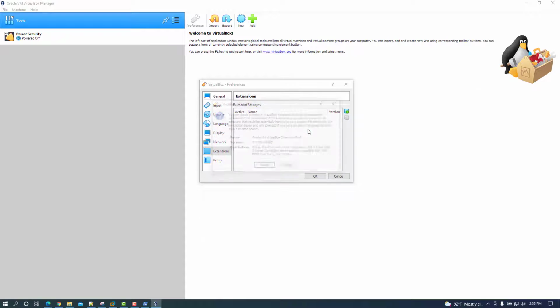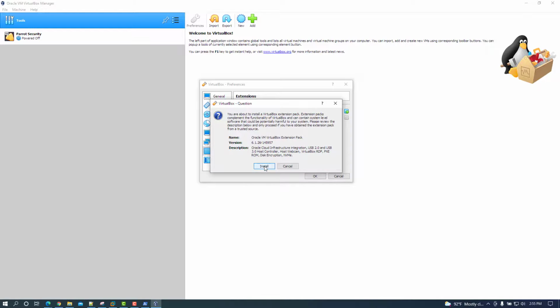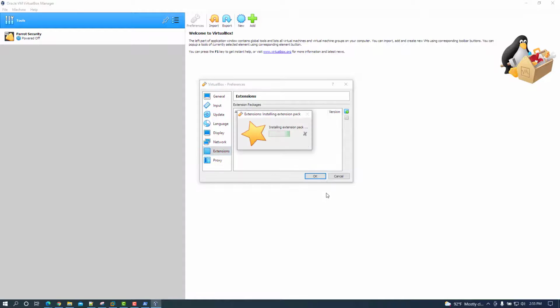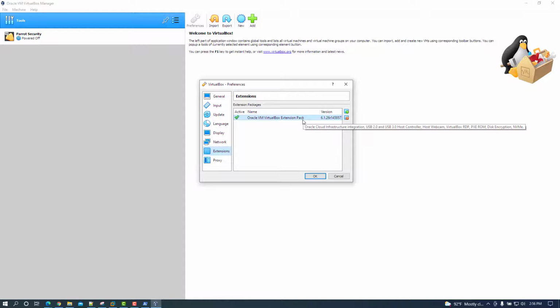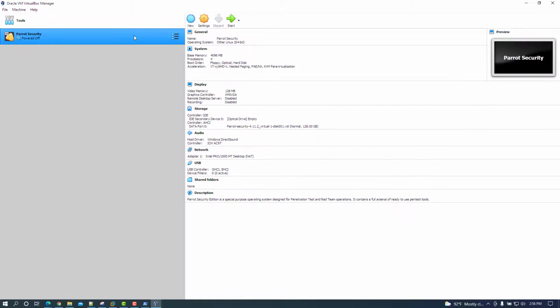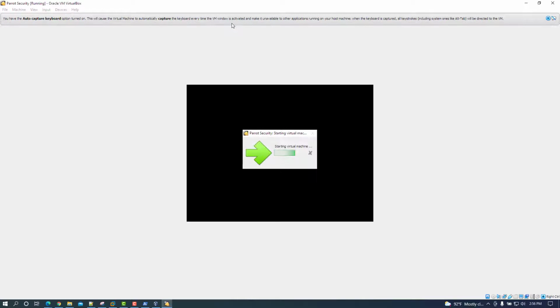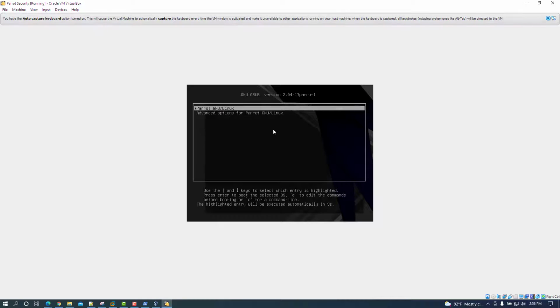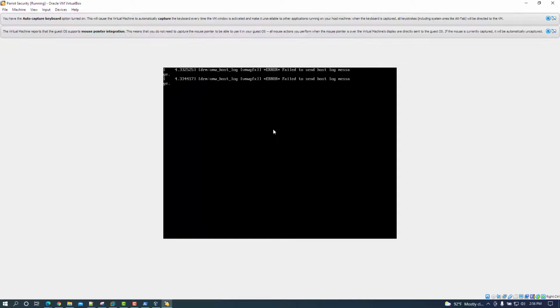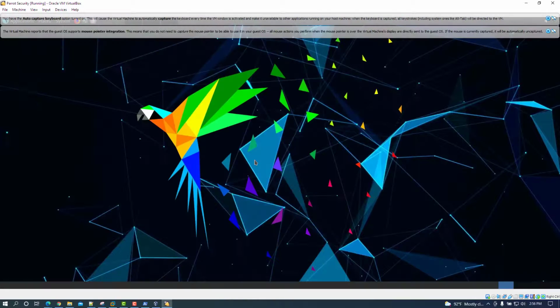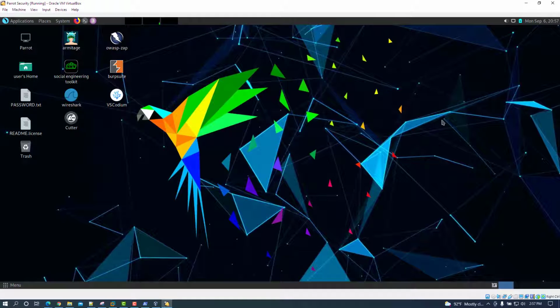So we can select the extension pack, read the questionnaire, installed successfully. There's our extension pack. Now, start the VM. We've completed option 2. We have a working Parrot OS install on Oracle VirtualBox using the file that we've already downloaded from the site. But this video was addressing the issue on importing into VMware Workstation.